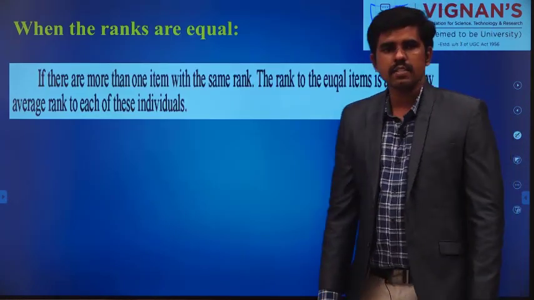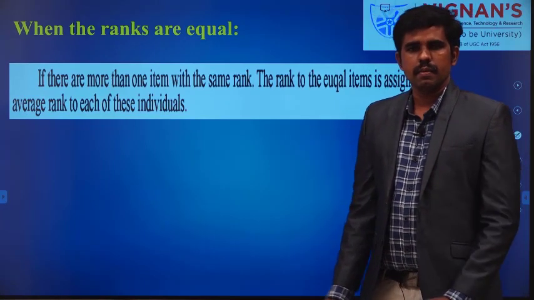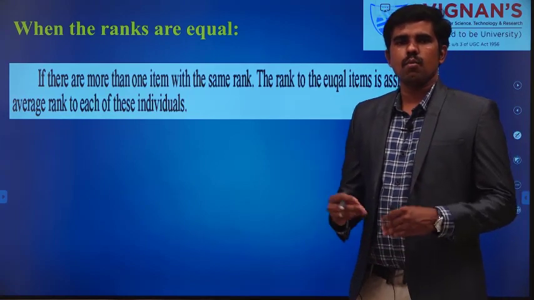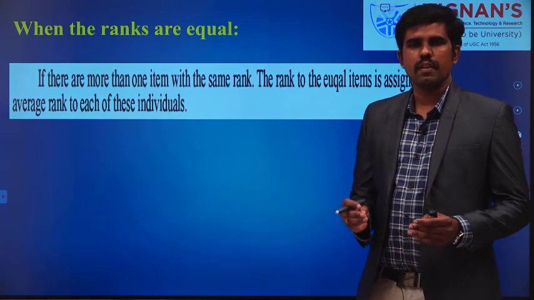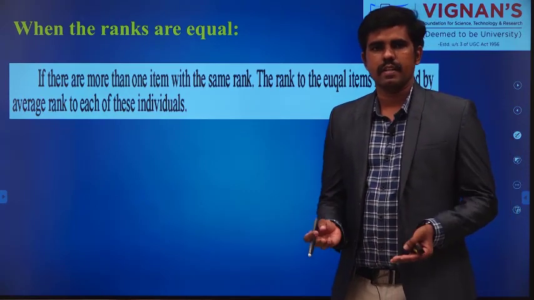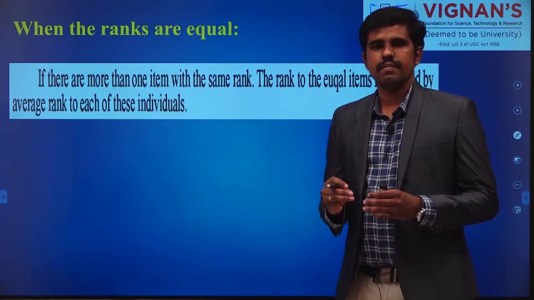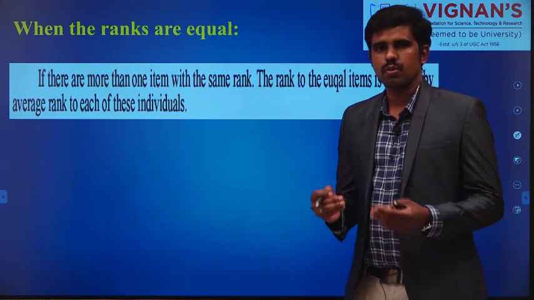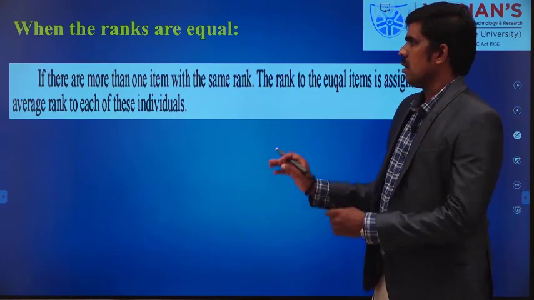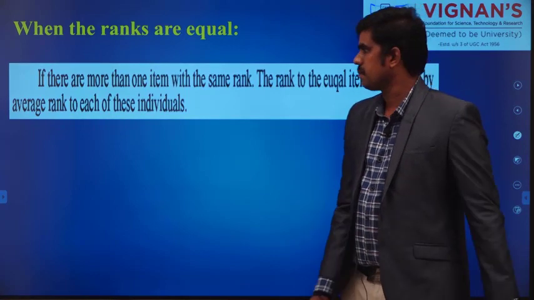So when the ranks are equal, in this case, what is the difference? This is the third type in rank correlation coefficient. If two or more values have the same rank, in what way do we have to find the rank correlation coefficient? If a tie happens, how do we find the rank correlation coefficient if two values have the same rank?